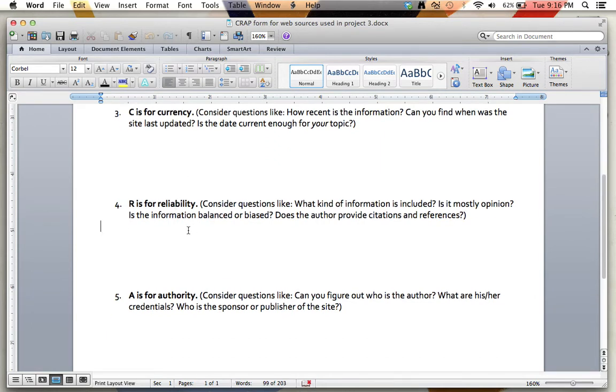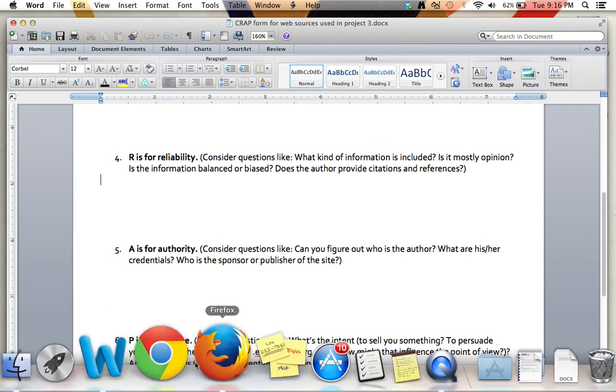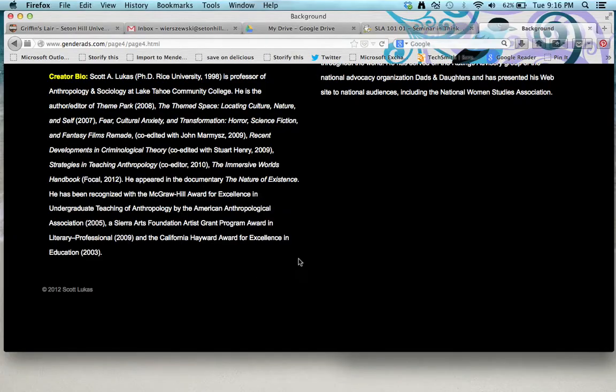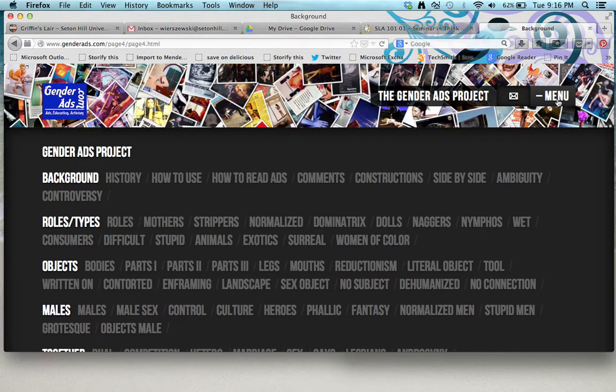All right, so we're done with C, on to R. R is reliability. So what kind of information is in the website? Is it all opinion? Does it seem really biased? Or are there citations and references so that we can tell this author is not just making stuff up based on what they think about things? So if I'm looking, let's say, go back to this page here.